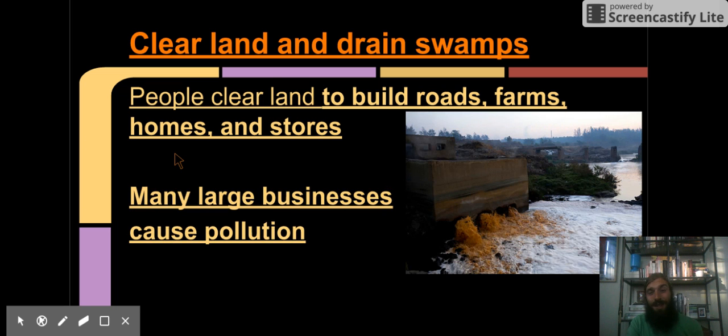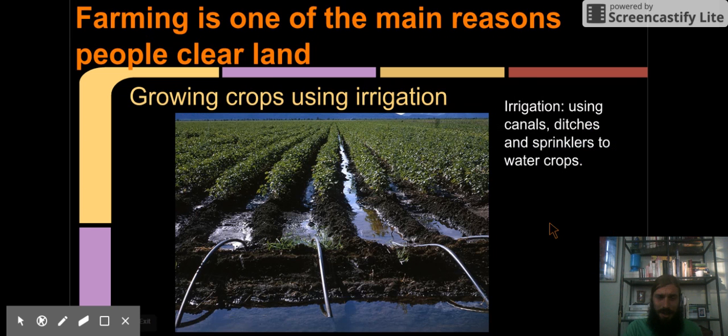Now, many large businesses, like factories, actually cause a lot of pollution. So sometimes clearing the land can cause even more problems when you bring in businesses that cause a lot of pollution. This nasty picture shows the sewage, these chemicals being dumped into a river. It's so gross, I can't hardly look at it anymore.